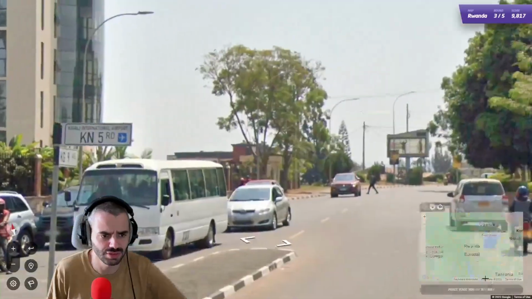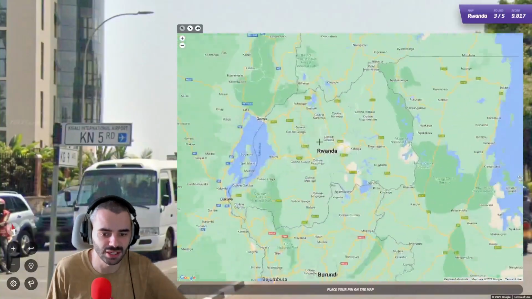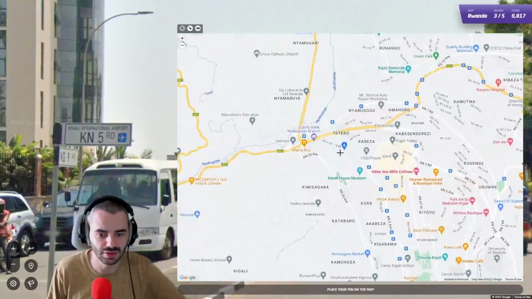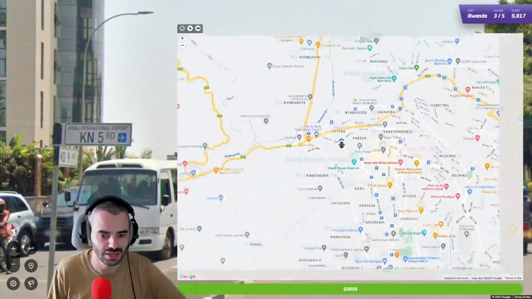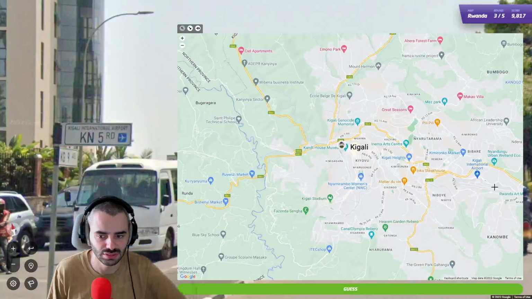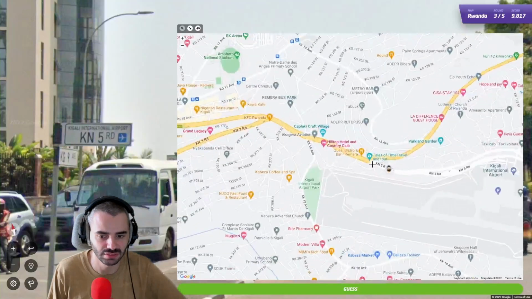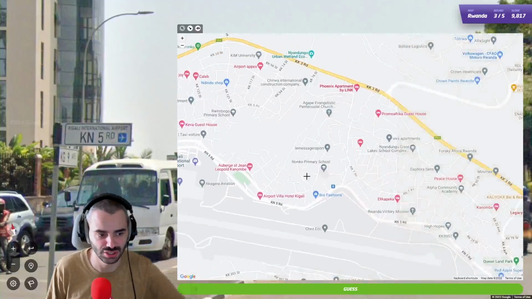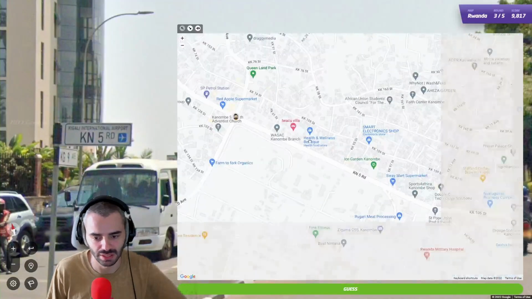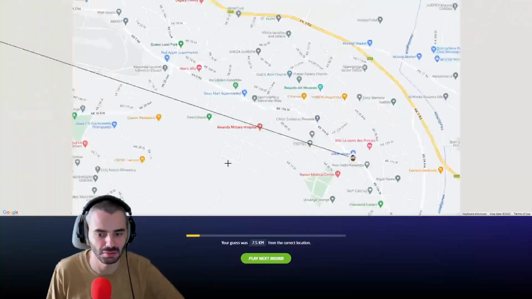number. See, we have here KN. Oh wow, KN5 and KG. So we should be in that area. See, there is an airport here. So KN5. There's an airport, but the airport is there. KN5 is here. Okay, and we are crossing KG9 Avenue. We're right there, so we're coming from here. So we're gonna say that we're coming from M&M's Shoes.